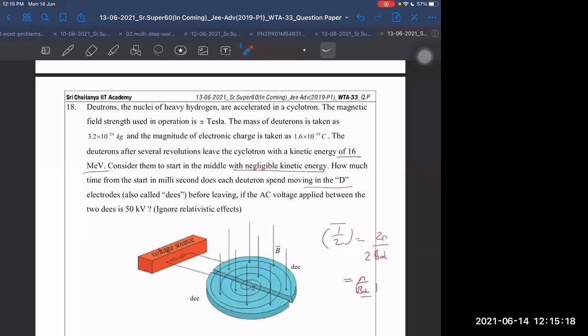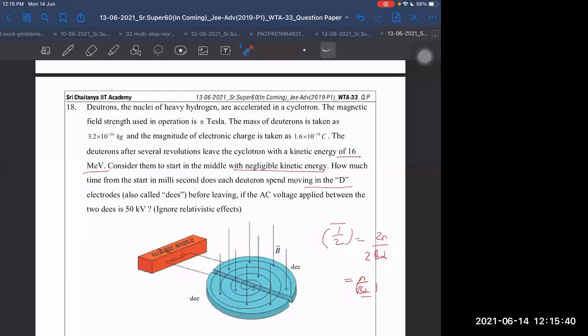Initially it will be adding something. Every time it will be adding 50, 50, 50. I understand. Finally, by dividing, we can get the number of times. Once we know the number of times, the time spent in a half is pi by B alpha. Then we can get the answer from that.